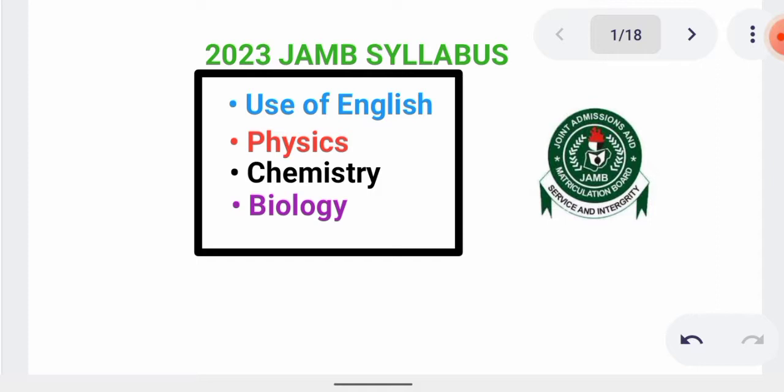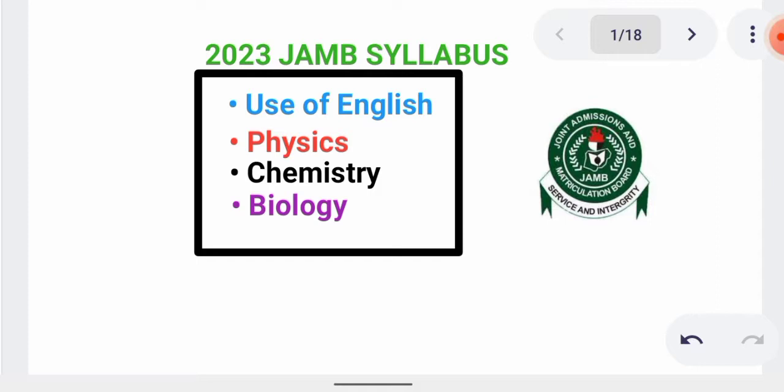If you are preparing for JAMB, the first thing to know is the JAMB syllabus, because these are the specific topics that JAMB will set their questions from, and if you are able to complete them before the day of your examination, you stand a chance of scoring high in your JAMB. So here is the syllabus that you need to know.